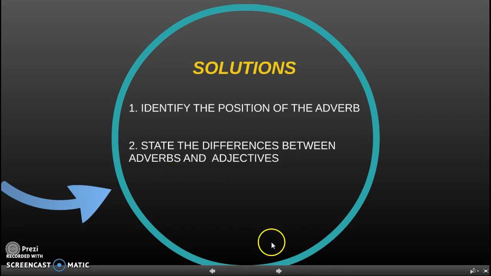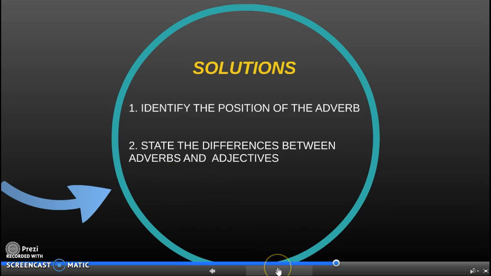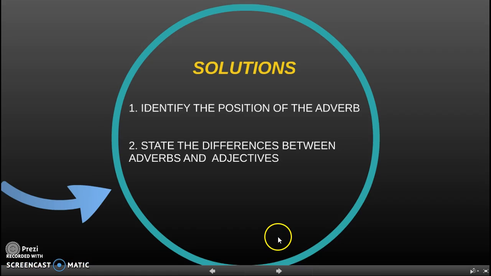Hi, it's me, Shuhada. Let me proceed to the next slide, which is the solution. There are two solutions for the problem: one, identify the position of the adverb, and two, state the differences between adverbs and adjectives.